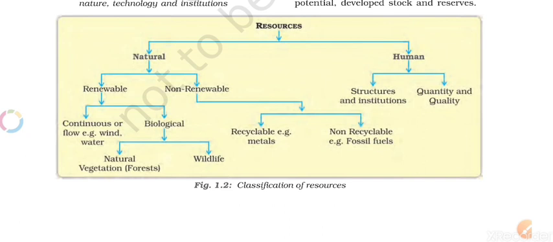So we can further classify renewable resources as continuous or flow, where wind is blowing continuously according to the physical geography of a nation, it is not scarce. And the other one is biological, that is related to bios, that is natural vegetation, that we can grow again.